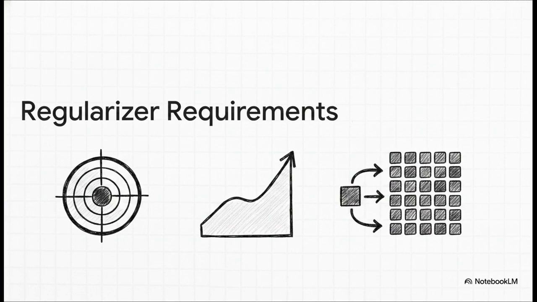First, it has to equal exactly 0 when the batch perfectly matches our target, the standard isotropic Gaussian. Second, it's got to be fully differentiable, otherwise gradient descent can't use it. And third, it needs to scale seamlessly to massive dimensions and huge batch sizes.